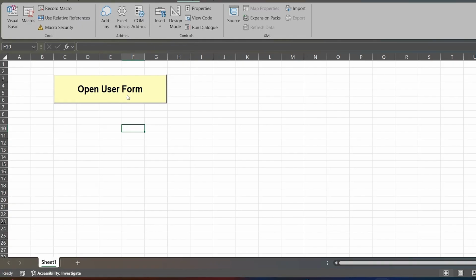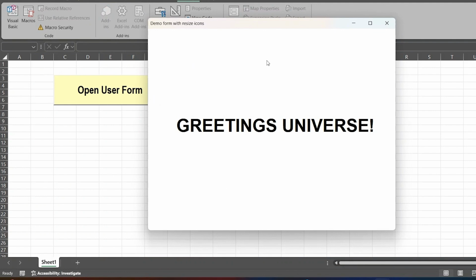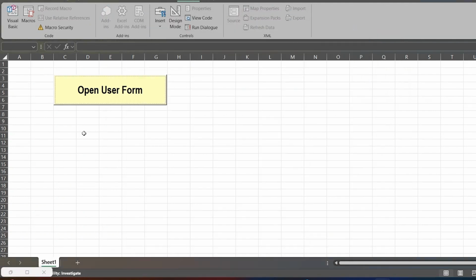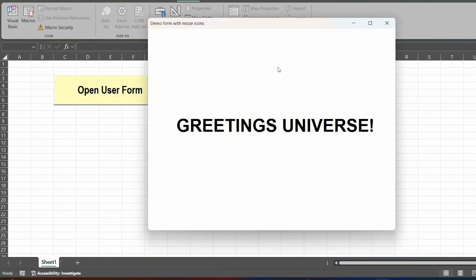Run your user form and watch as it transforms. Your maximize and minimize buttons will now add sleek functionality, giving your forms a cutting-edge look that's straight out of a tech-savvy blockbuster. Not really, but let's pretend it does.